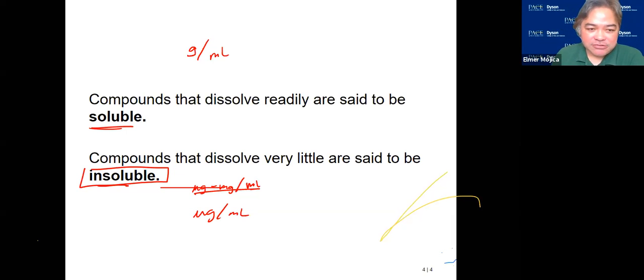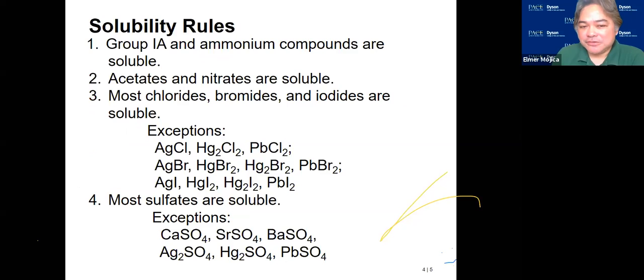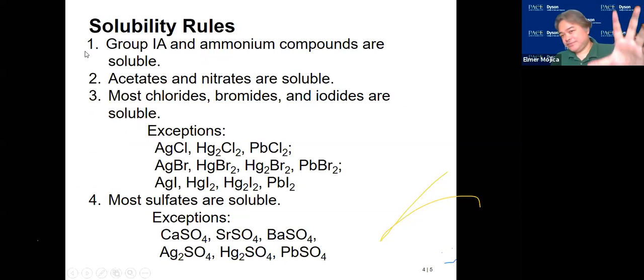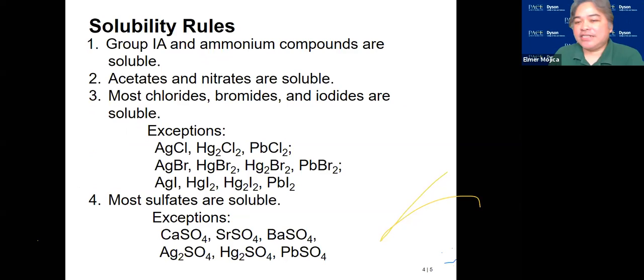Now, what dictates whether we're going to have a soluble or insoluble substance? We have the so-called solubility rules. Okay? So these are the ones that will tell us whether a given substance will dissolve in water or not.